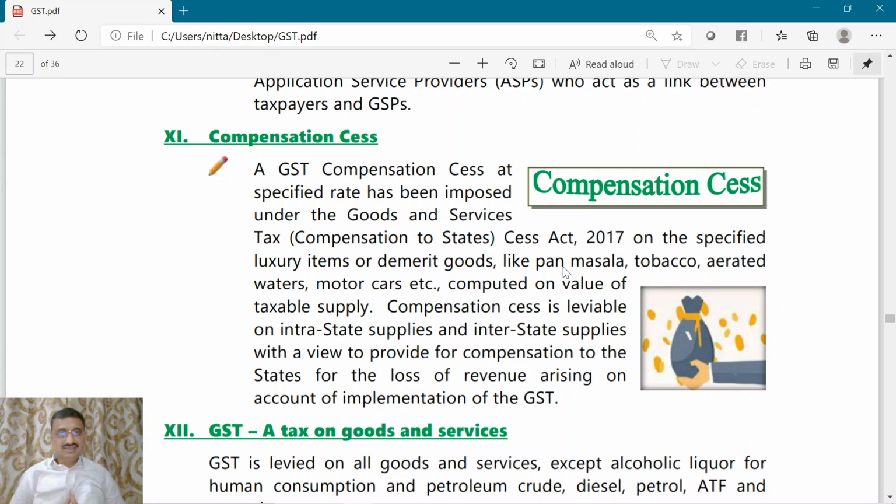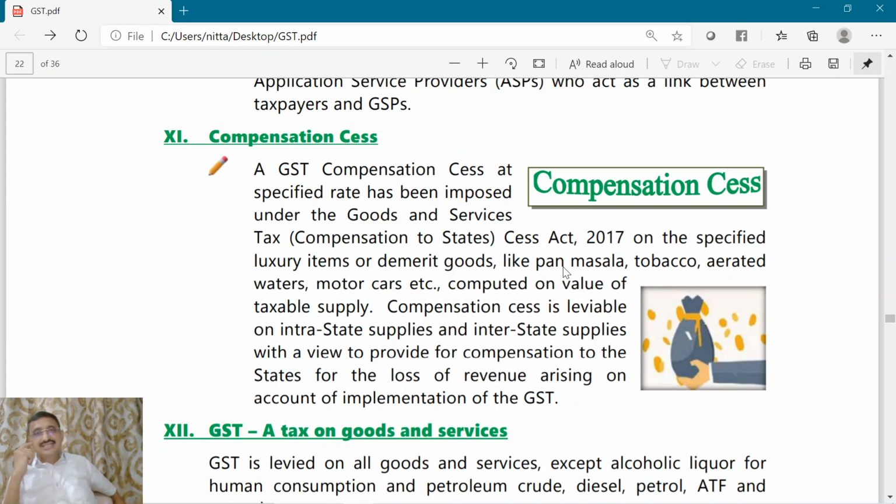It will be collected, and this money will be utilized for compensating the states for the losses they will be suffering, if any, on account of introduction of GST.